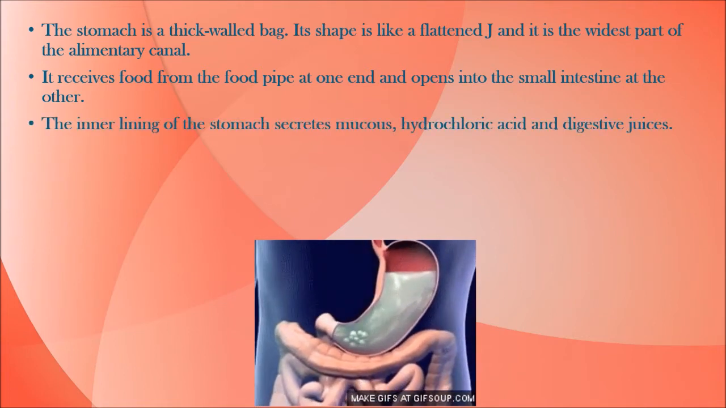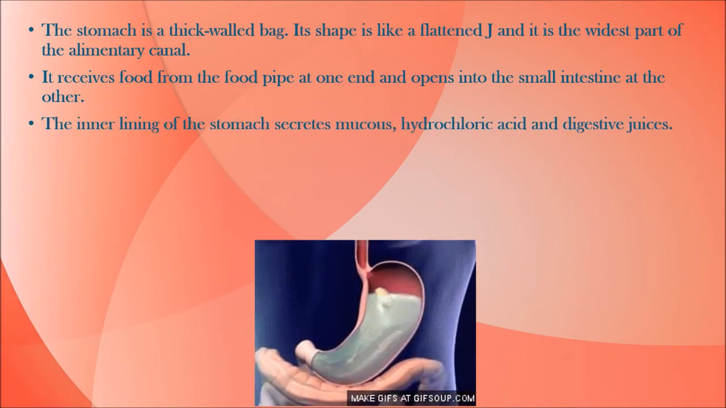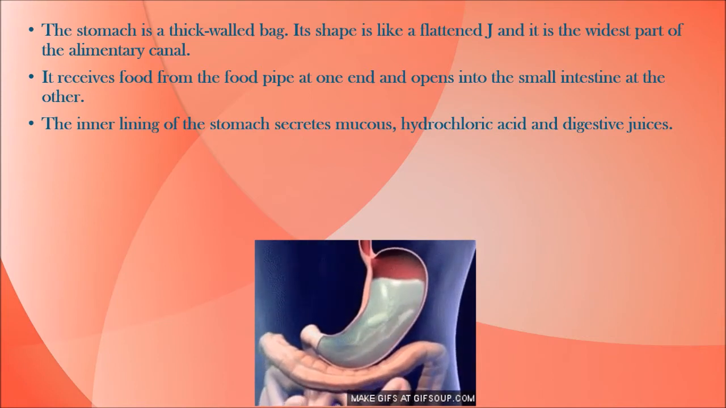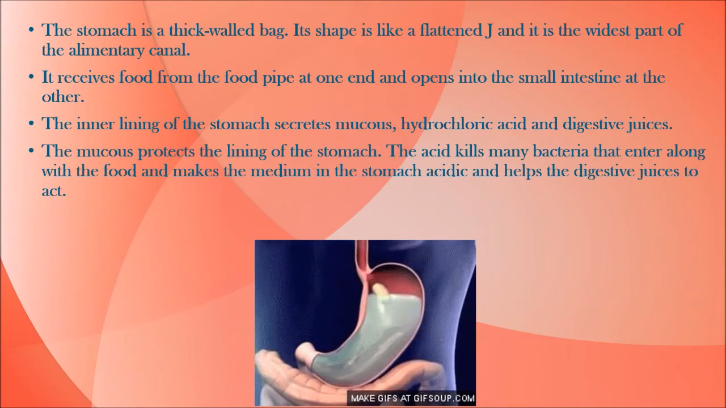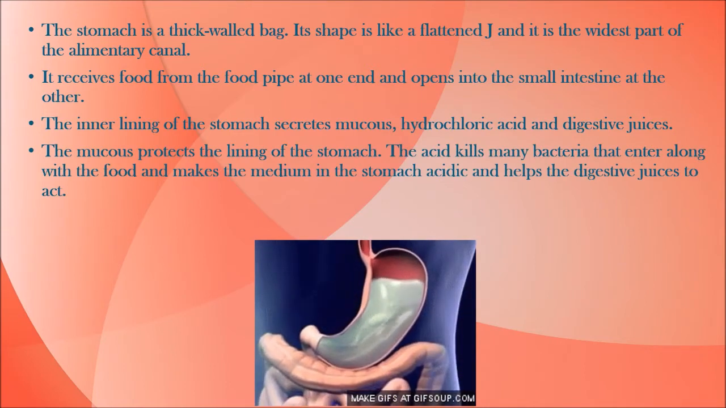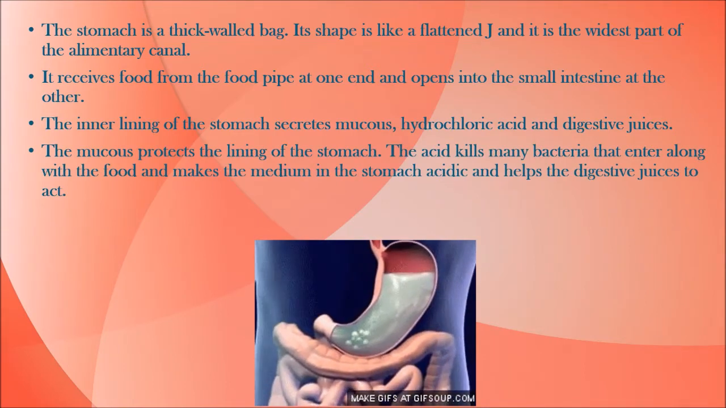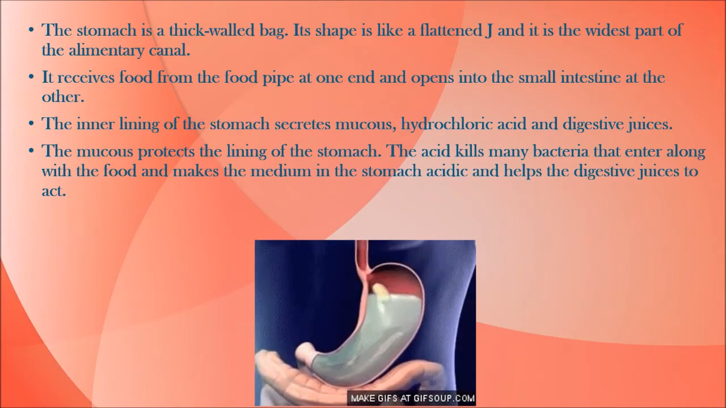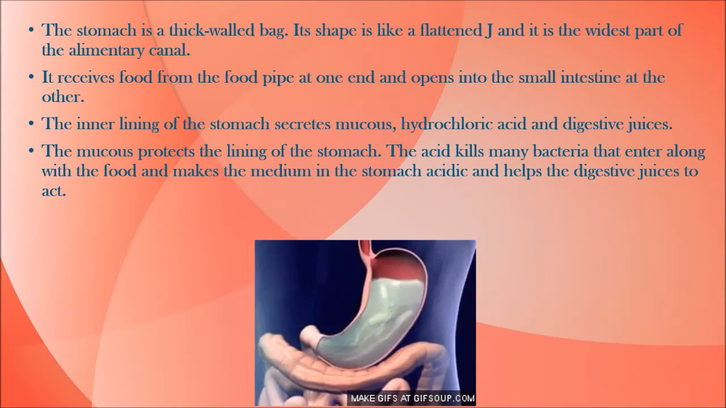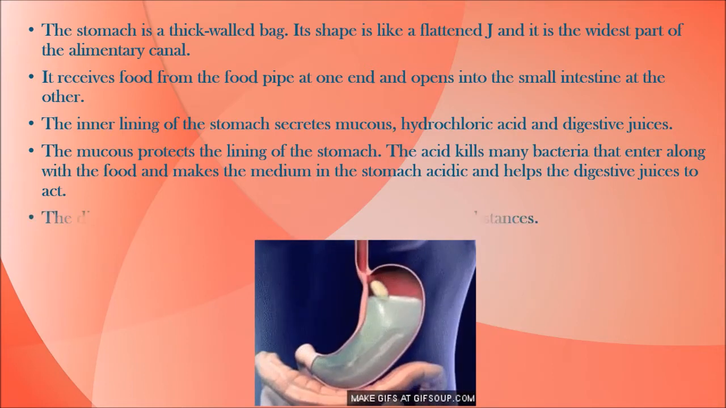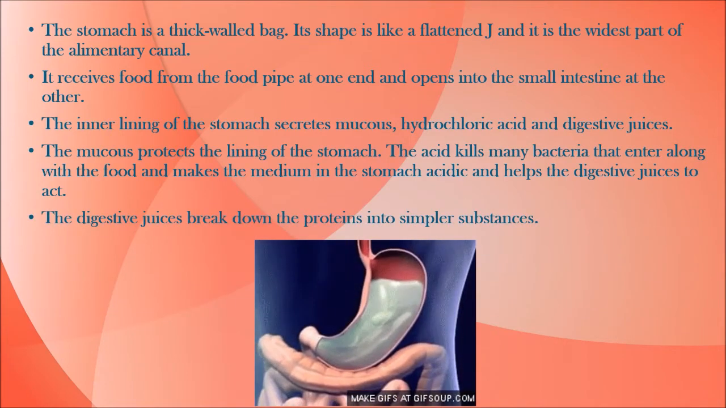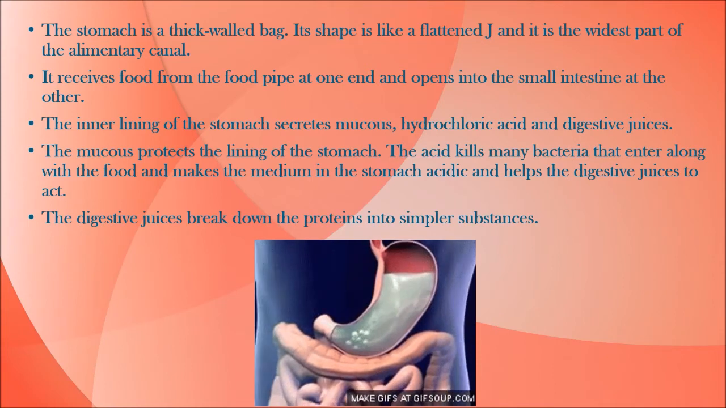The inner lining of the stomach secretes mucus, hydrochloric acid, and digestive juices. The mucus protects the lining of the stomach. The acid kills many bacteria that enter along with the food and makes the medium in the stomach acidic, helping the digestive juices to act. The digestive juices break down the proteins into simpler substances.